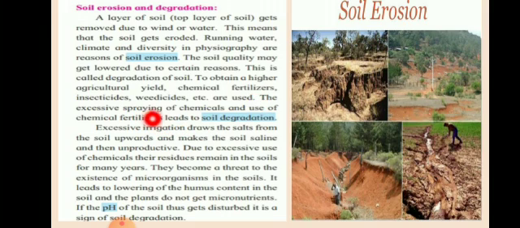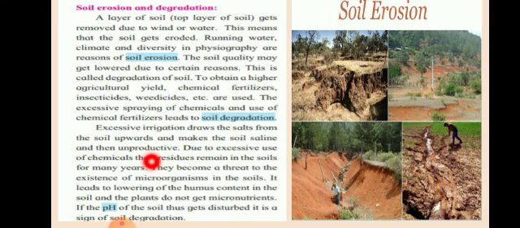The excessive spraying of chemicals and use of chemical fertilizers lead to soil degradation. So, these are the reasons of soil degradation. It is the use of excessive fertilizers, insecticides and weedicides, and those which are chemical. Excessive irrigation draws the salts from the soil upwards and makes the soil saline and then unproductive.